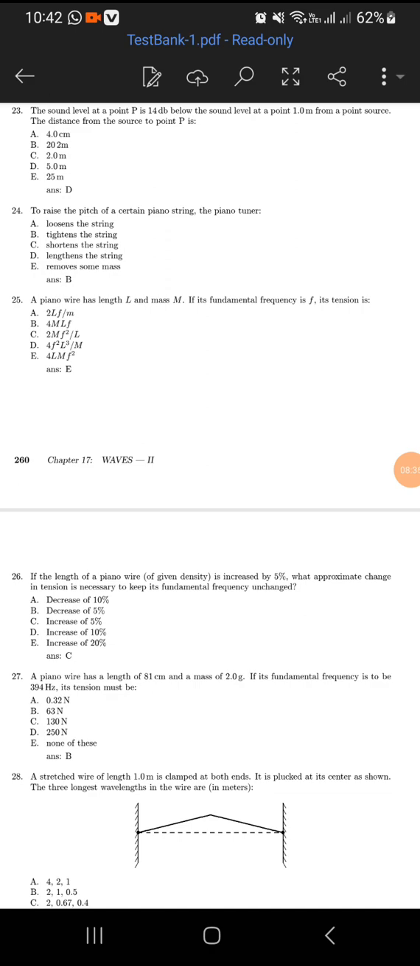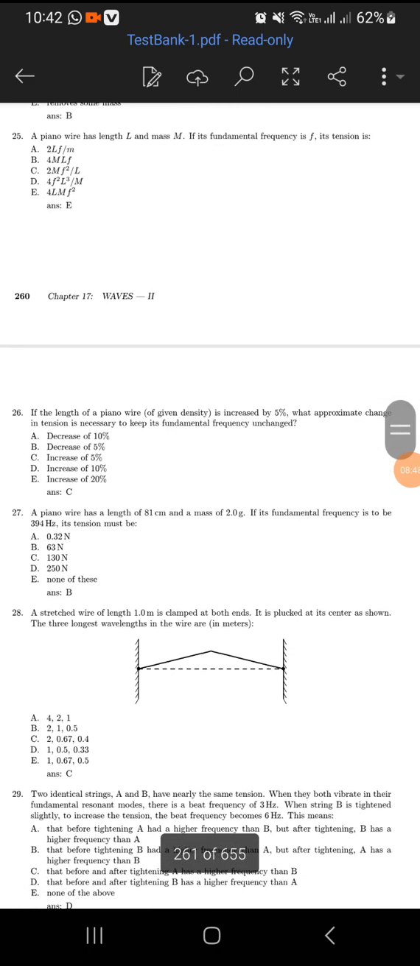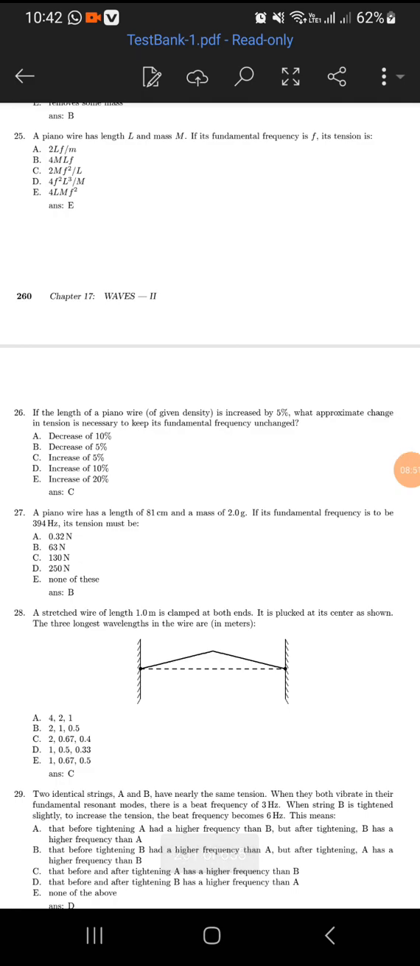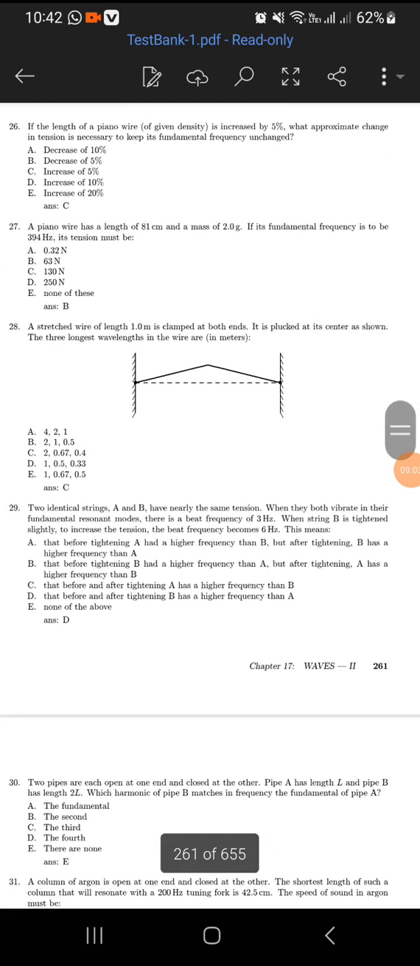To raise the pitch of a certain piano string, the piano tuner tightens the string. The piano wire has length L and mass M. If its fundamental frequency is F, its tension is 4LMF squared. If the length of the piano wire is increased by 5%, what approximate change in tension is necessary to keep its fundamental frequency unchanged? So the answer is C, increased by 5%.